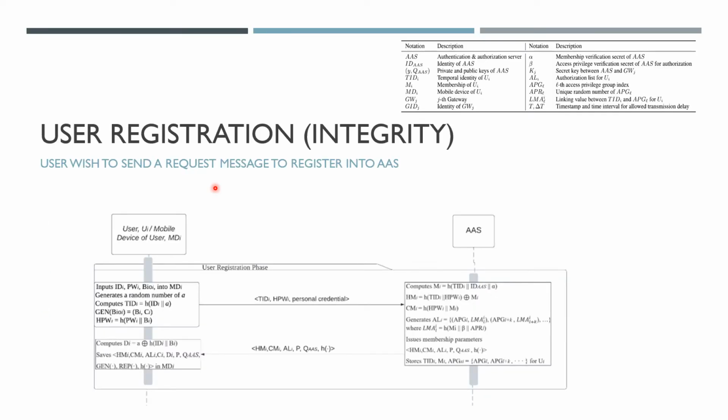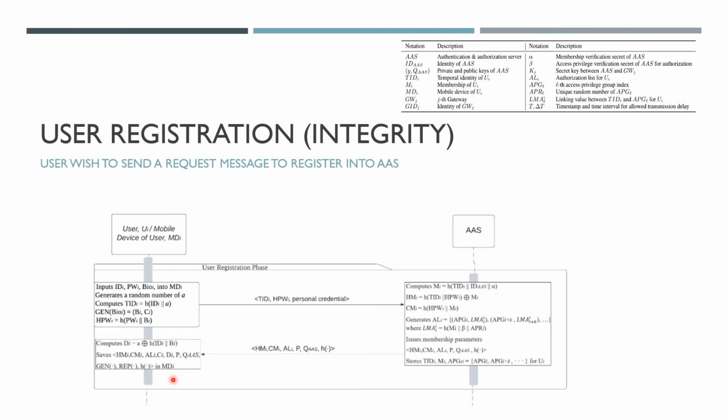User registration integrity. When a user wishes to send a request message to register into AAS, the user inputs ID, password, biometrics, and a secret random number, which will be hashed and sent to the AAS. Then, AAS will proceed to produce an authorization link to the user and store the user's temporary ID in its own memory. The user will store this ID to achieve mutual authentication with AAS.